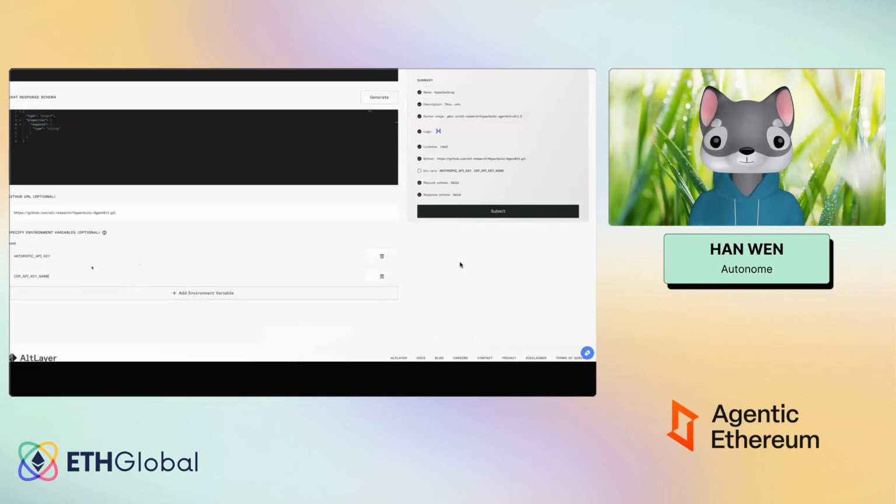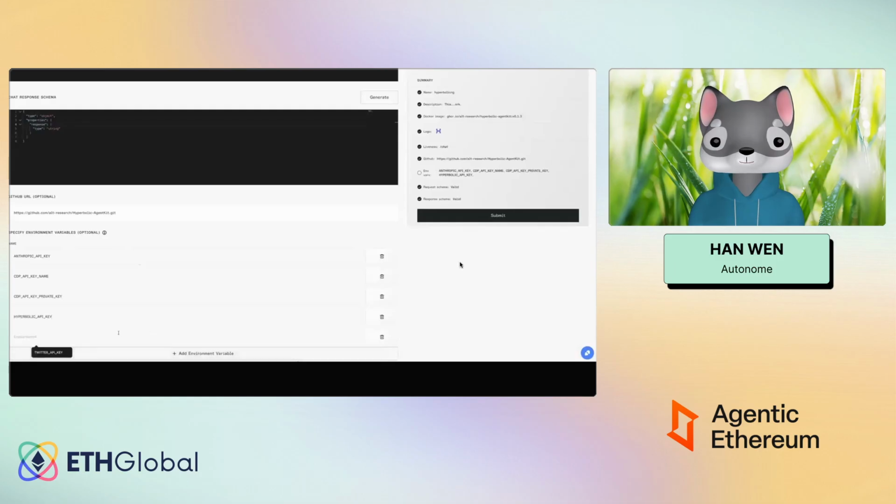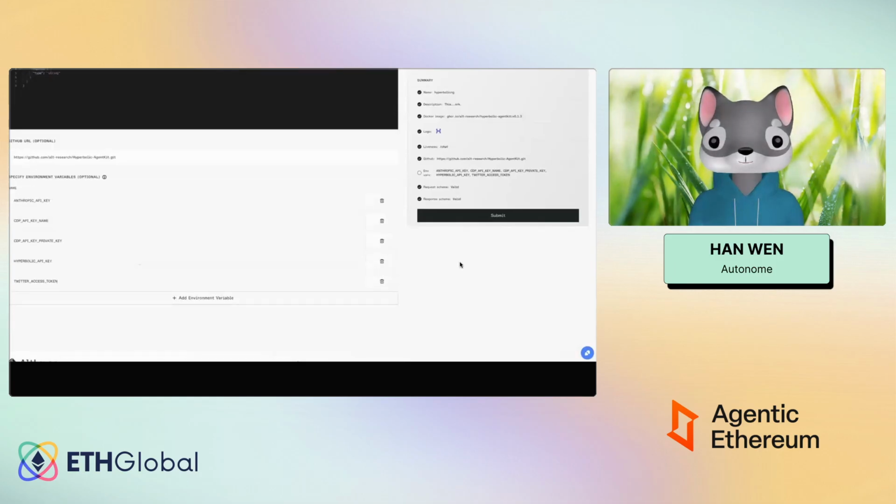He's defining what people will be required to put in when they're deploying an agent using his framework. You can think of it like an app store. We have this app store concept. You can upload your app if you want to, but you can also use any app that has been uploaded by other people, if they have published it.